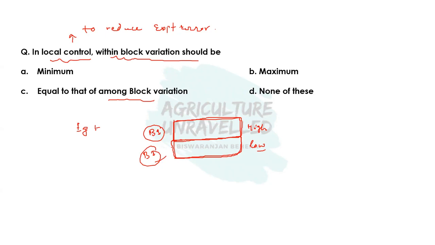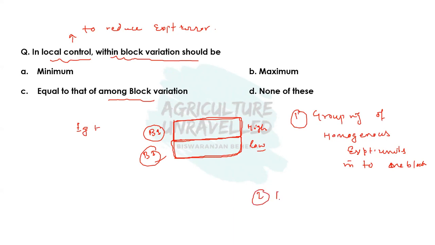Okay, so the blocking technique, or local control, says that it is the grouping of homogeneous experimental units into one block. So this is the first thing. And the second thing is the allocation of all treatments to each block.